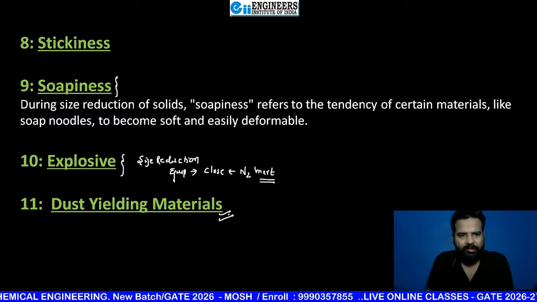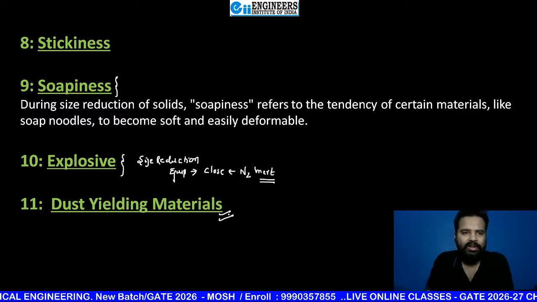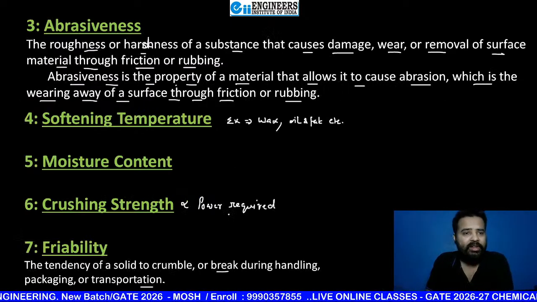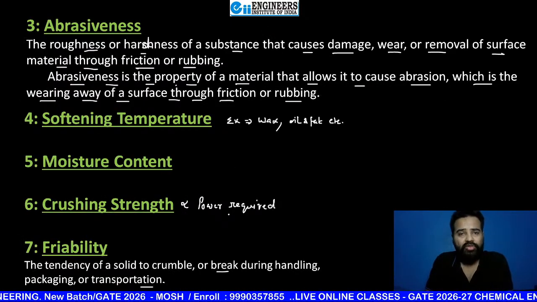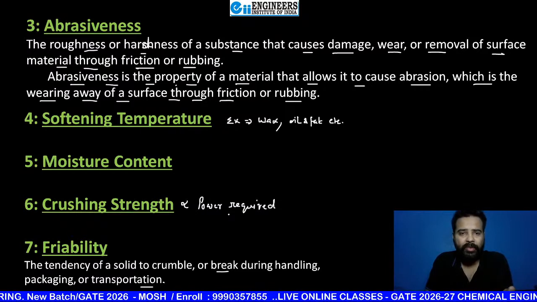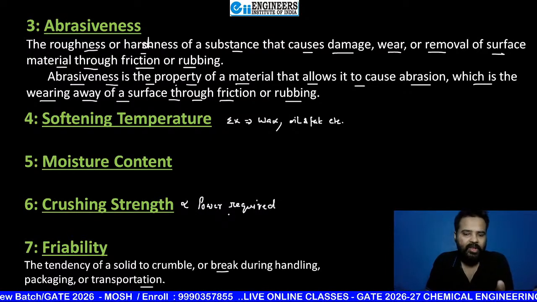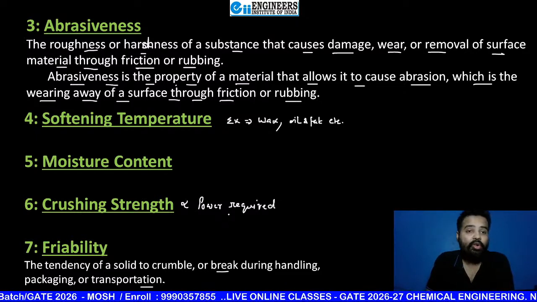Even if we don't discuss them, you are able to understand what is stickiness, what is soapiness, what is explosiveness, what is dust yielding material, what is abrasiveness, how softening temperature is going to affect size reduction equipment consideration, how moisture content, crushing strength, friability, etc. Okay. Crystal clear, sir. Okay, beta.